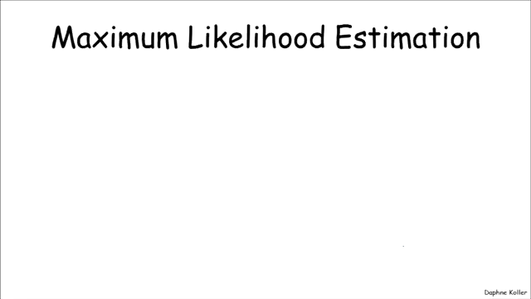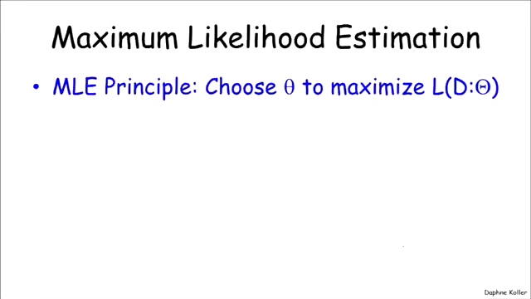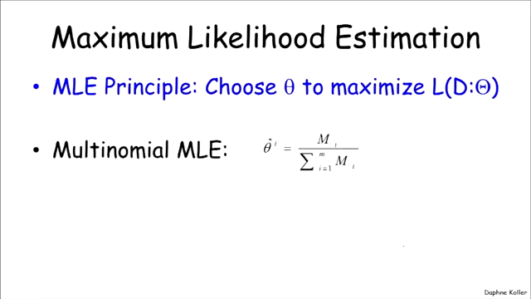How do we now perform maximum likelihood estimation? As we talked about, we want to choose theta so as to maximize the likelihood function. If we go ahead and optimize the functions that we've seen on previous slides, for the multinomial, the maximum likelihood estimate turns out to be simply the fraction.